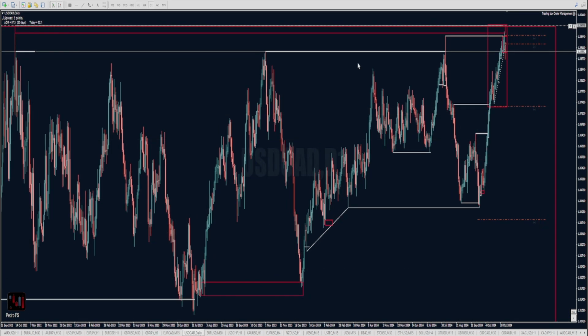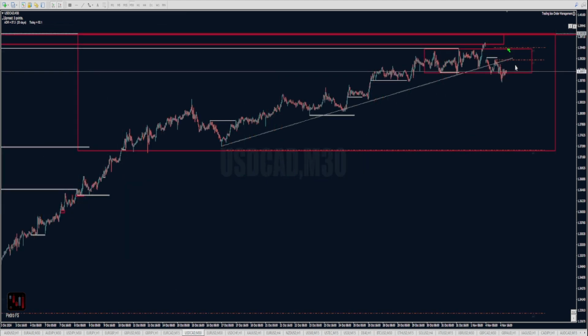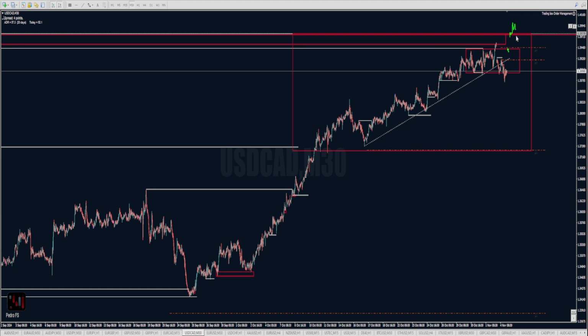Dollar CAD and the CAD pairs. So CAD reacted really nicely from that double top, from this high all the way back in the past, and now with the gap move to the downside, we'll see there's maybe a good opportunity to start looking for shorts on the retest or the close of this gap. But I actually would like to see price breaking out these highs and then making a move to the downside.